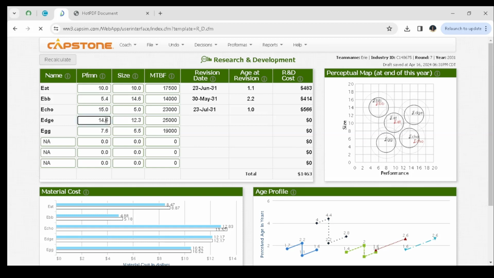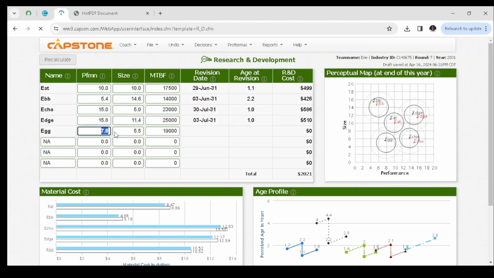Next is Edge, and for Edge I decided to use a performance of 15.8 and a size of 11.4. Sorry, so a size of 11.4. Then we can recalculate, and after recalculating you can clearly see that our revision date is 3rd of July 2031. So this means that our product starts selling on this date up to the end of the year.